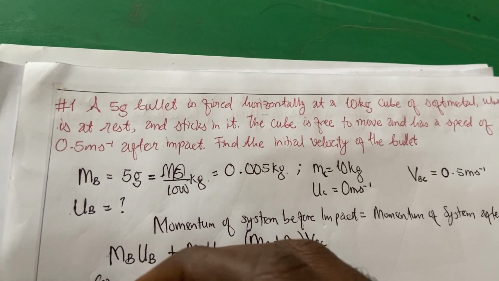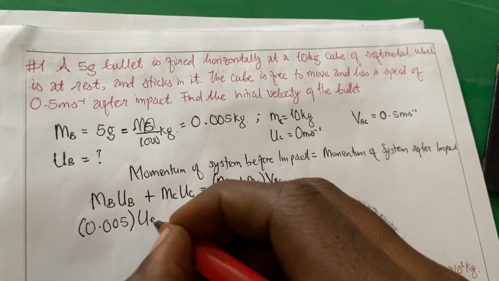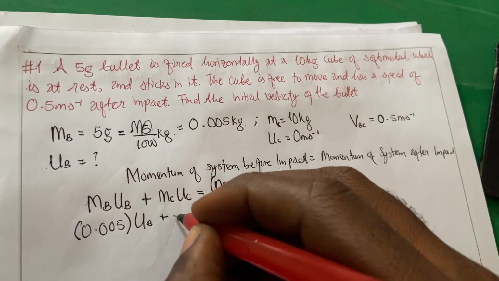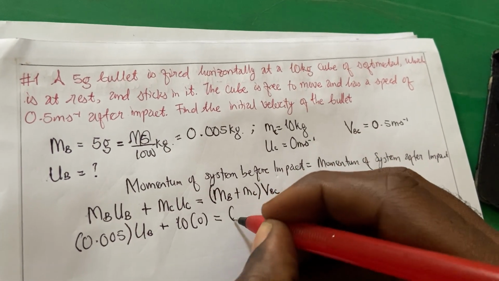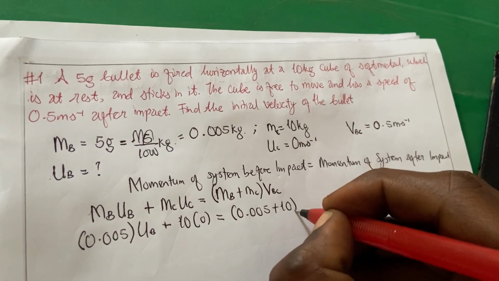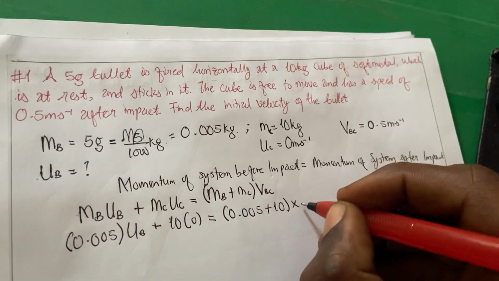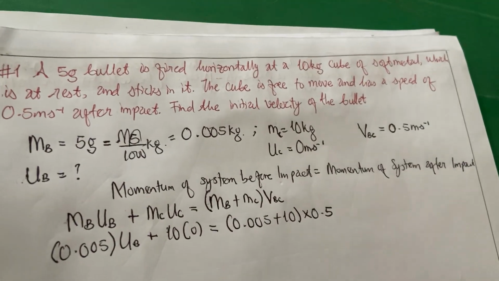This now becomes 0.005 times UB, that's what we're looking for, and then 10 times 0, equals 0.005 plus 10 times 0.5 meter per second.